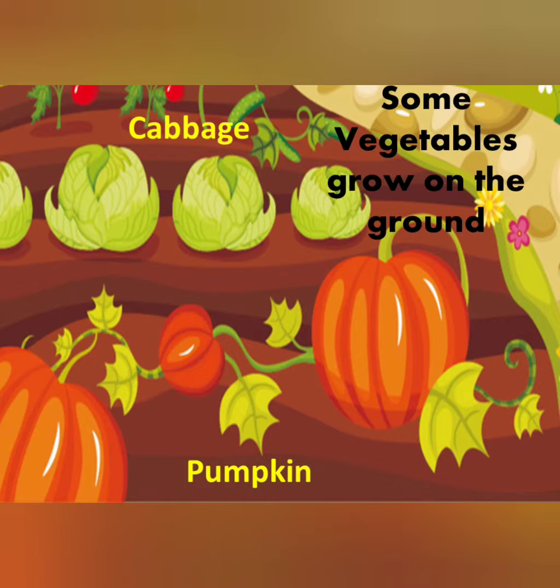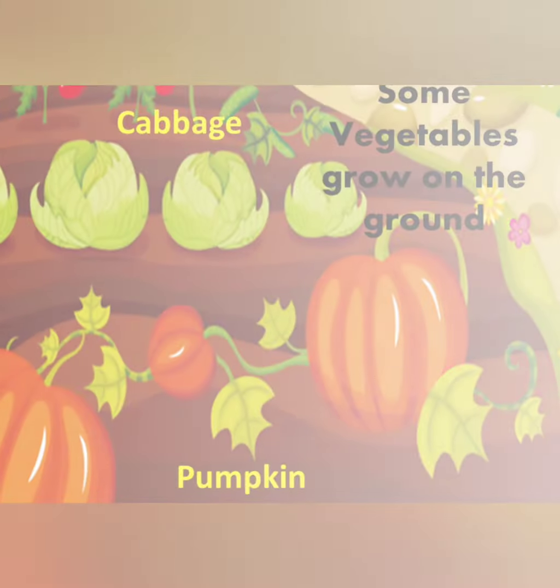For example, for the pumpkin the stem is very, very soft. So it cannot grow straight. So it just crawls on the ground. And then when a pumpkin grows, you can see a pumpkin sitting on the soil. So these are some of the vegetables which are growing on the ground.